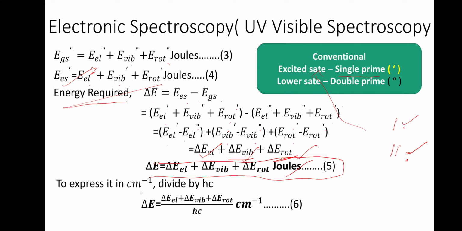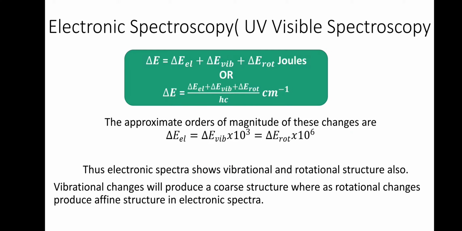If you want to express it in centimeter inverse, divide that by hc. So delta E is equal to delta E electronic plus delta E vibrational plus delta E rotational, divided by hc, where h is the Planck's constant and c is the velocity of light. So we got the total transition energy. Delta E in joules is the sum of the change in electronic energy level plus the change in vibrational energy plus the change in rotational energy.